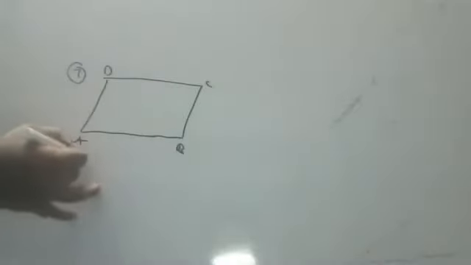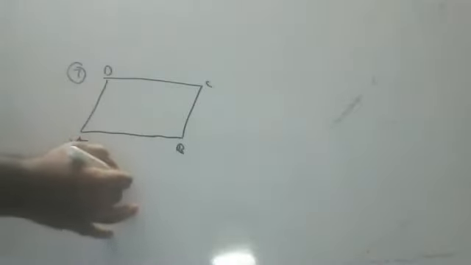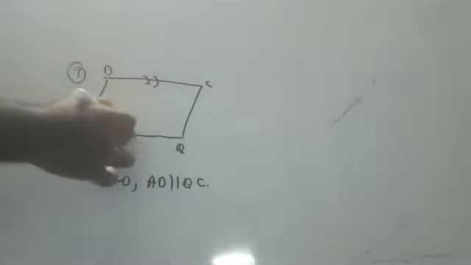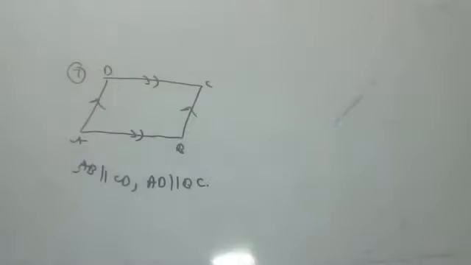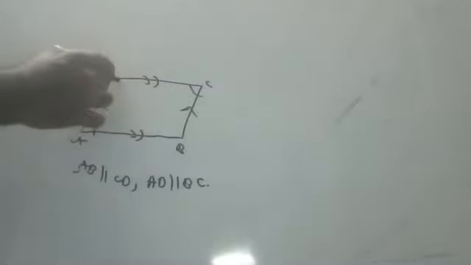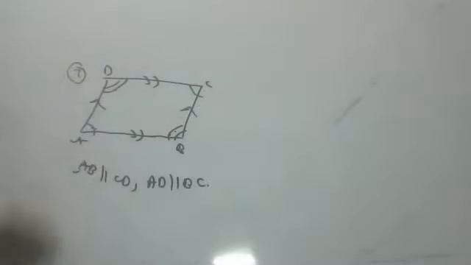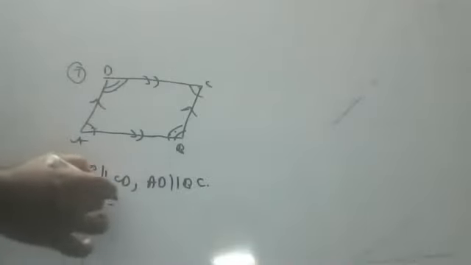Seventh question, children. You know parallelogram. A parallelogram looks like this, children. ABCD. AB is parallel to CD. AD is parallel to BC. These both are parallel lines. Normally we know this and this are equal. So these are unequal angles. He's saying two unequal angles of a parallelogram are in the ratio of 2:3.